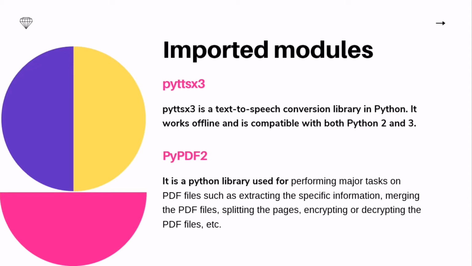In order to write the code, I had to import two modules. The first one was pyttsx3, which is a module that helps us to convert text to speech, and this is available offline and is compatible with both Python 2 and 3. The next one is PyPDF2, which is a Python library used for performing major tasks related to PDF files, such as extracting information or merging and splitting PDF files or encrypting, etc.